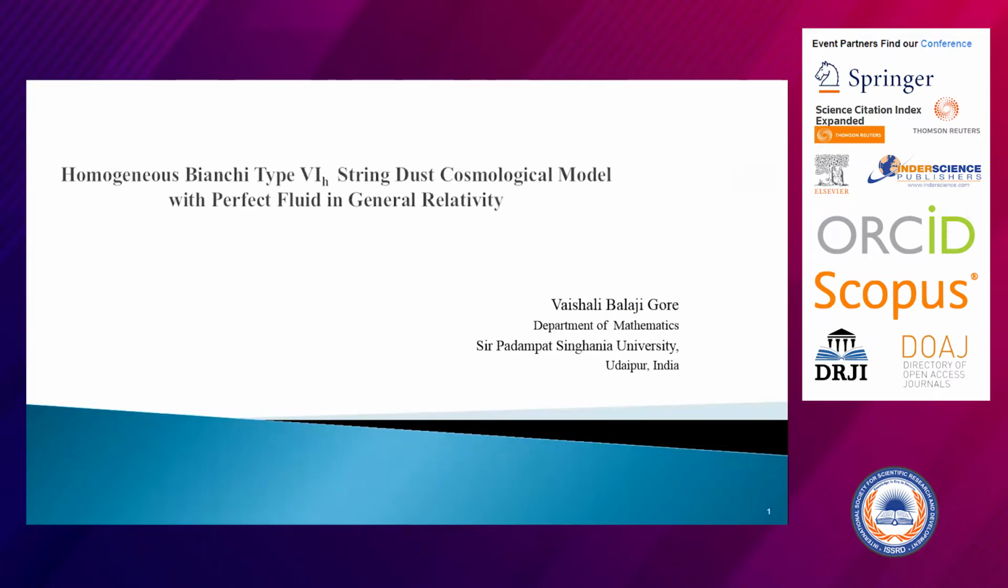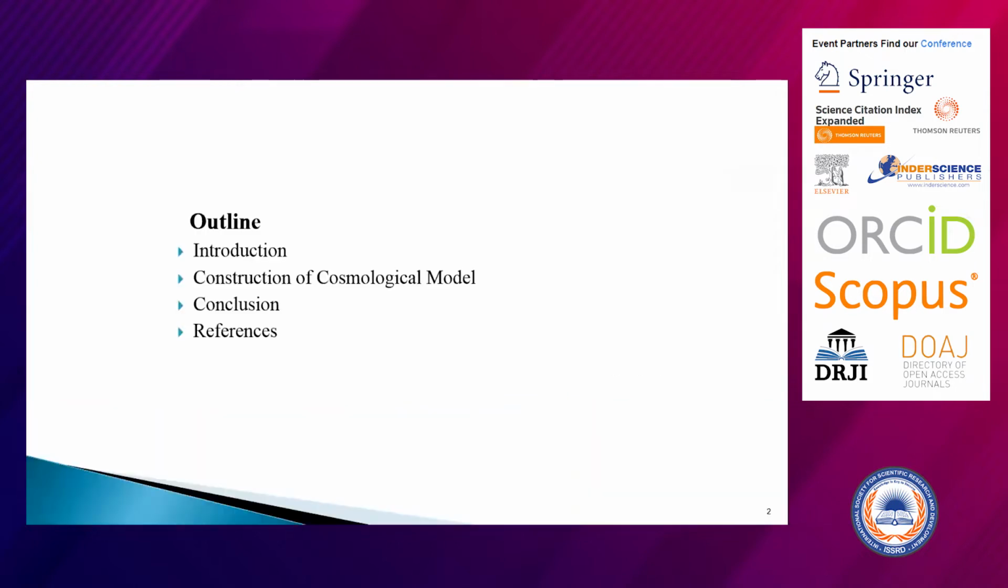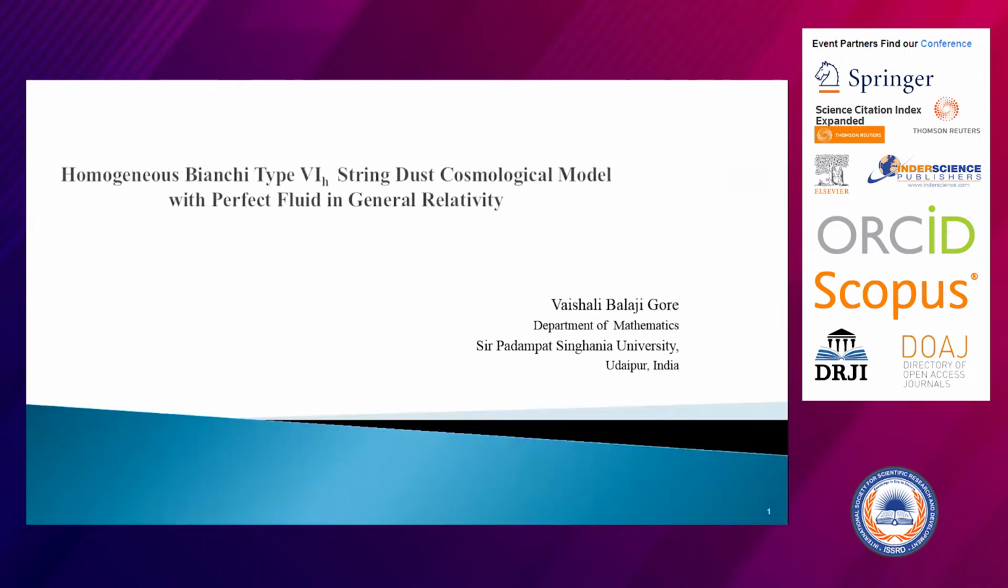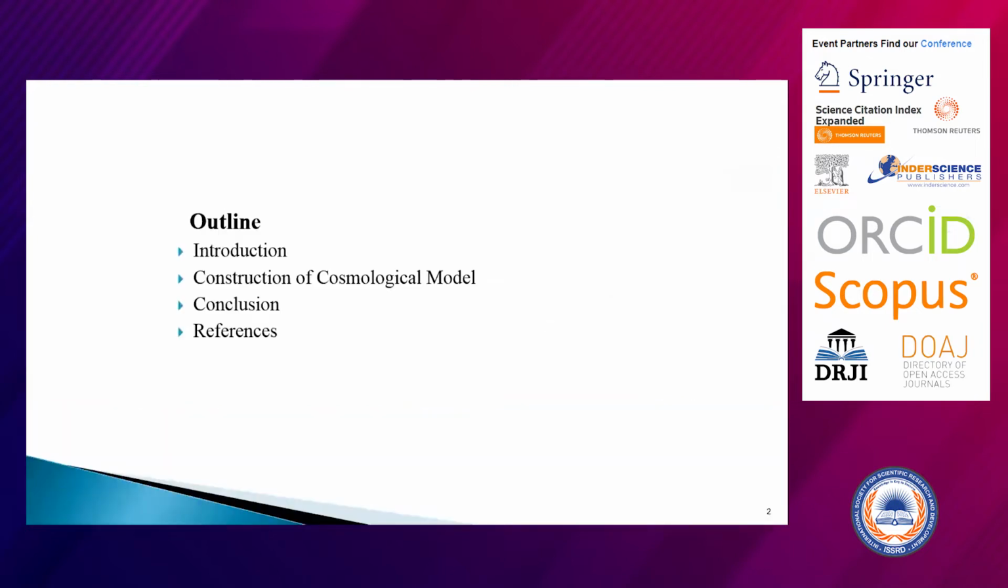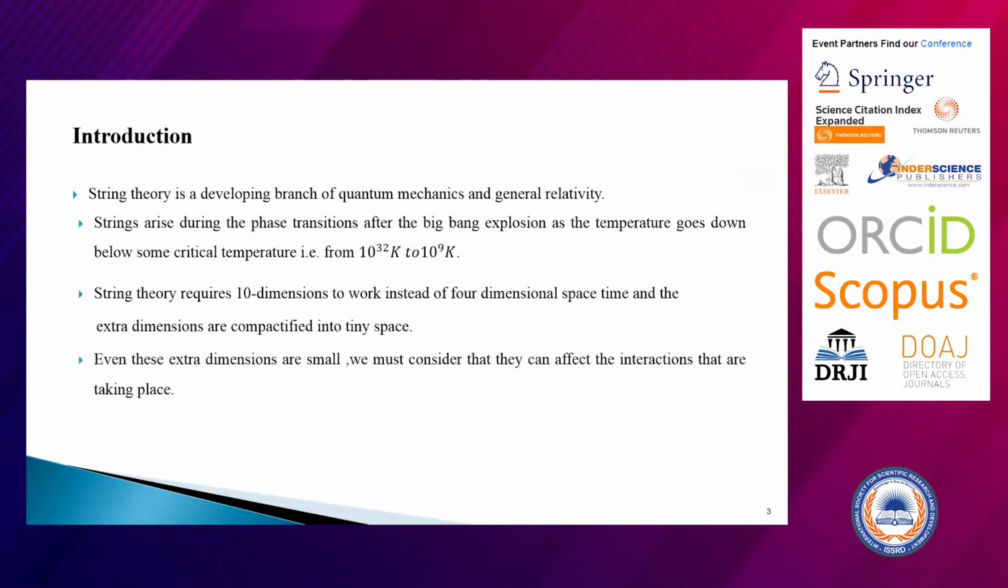I am going to present today a cosmological model, that is, a homogeneous Bianchi type 6H stringless cosmological model with perfect fluid in general relativity. The outline is: I will give an introduction, then the construction and conclusion, then the references used.